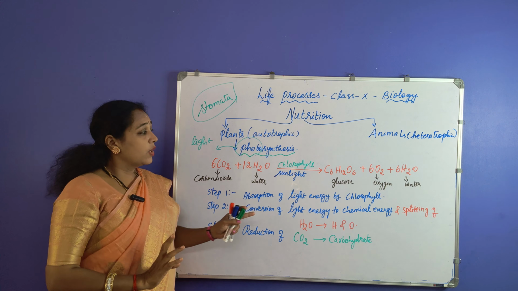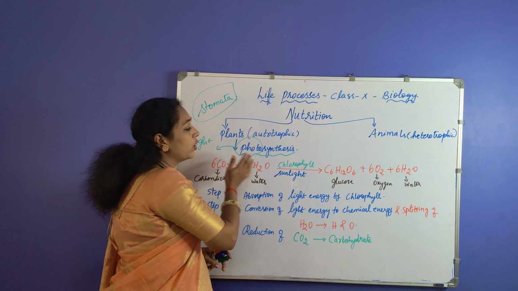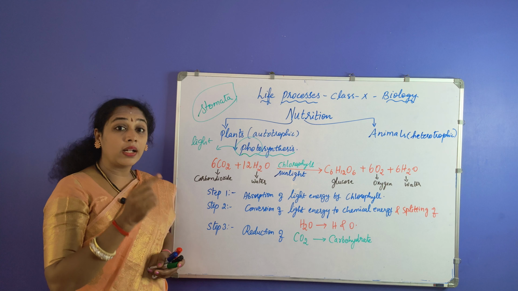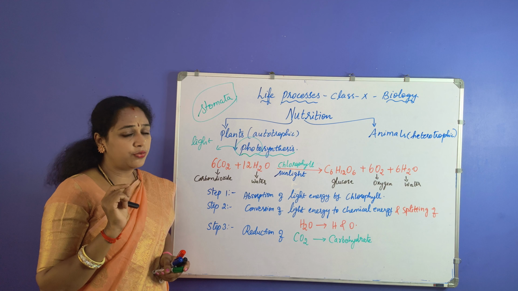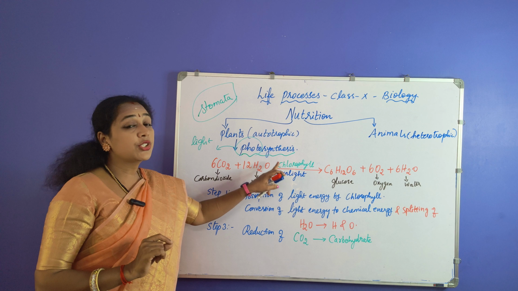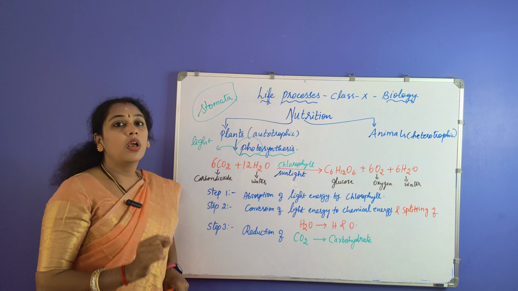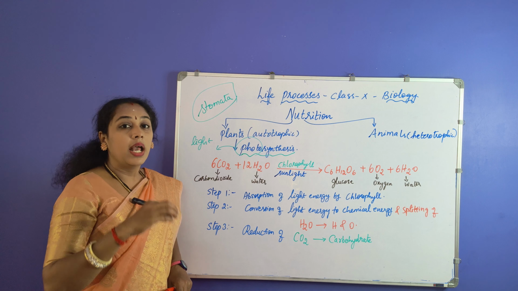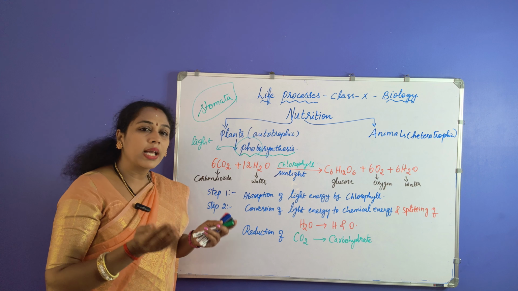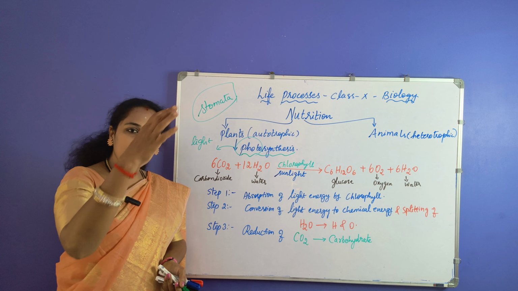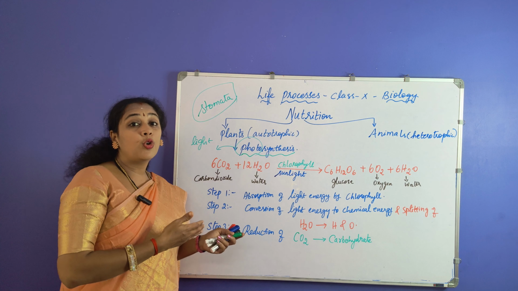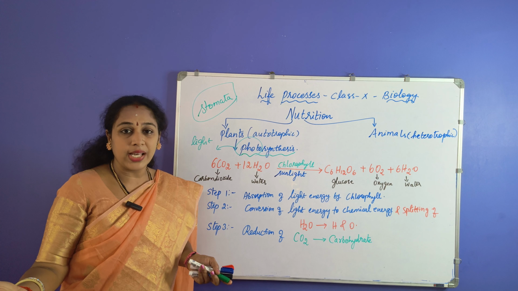So now what is the next thing? We have chlorophyll pigment and sunlight. That also plays a very important role in the process of photosynthesis, where chlorophyll is a pigment. Where is this pigment present? It is present in a cell organelle, the chloroplast. Where is this chloroplast present? Again, it is present inside the cell. Like chloroplast, we do have different kinds of cell organelles present.